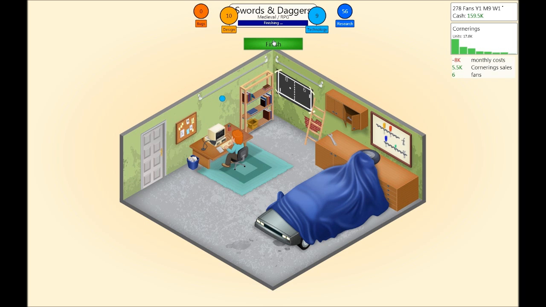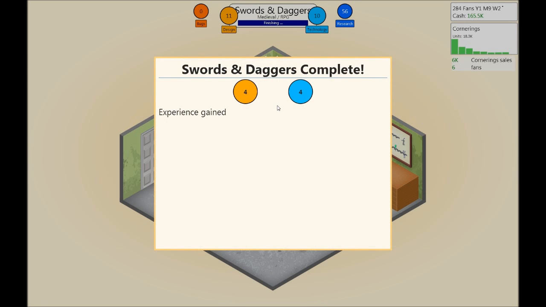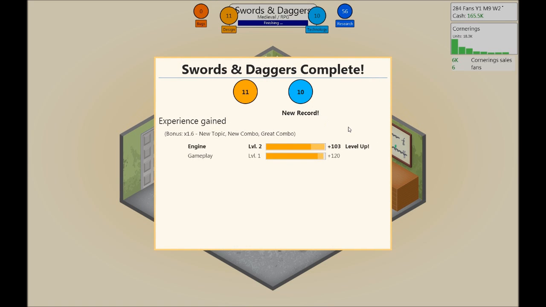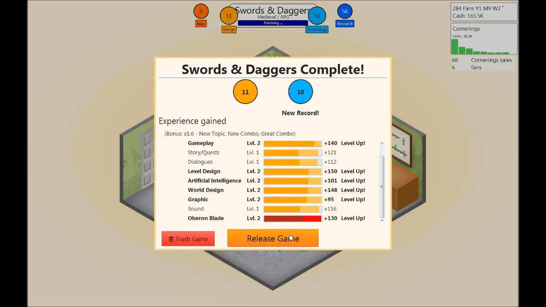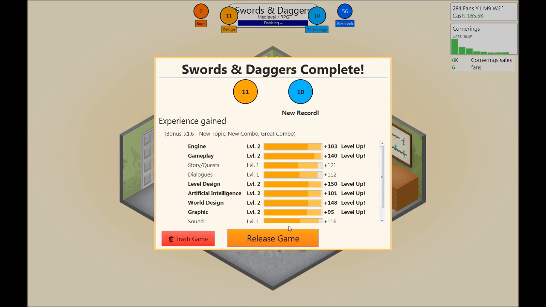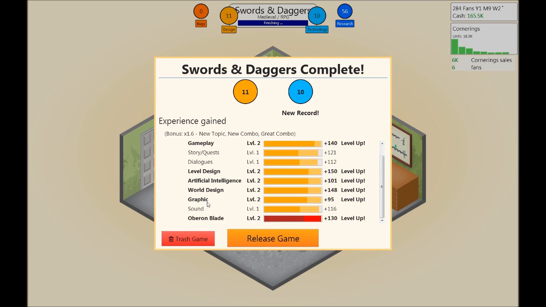Cornerings, and there we go. Excellent work. New record here on technology. We level up. Nice work. This means that we are slightly better in making these items here.